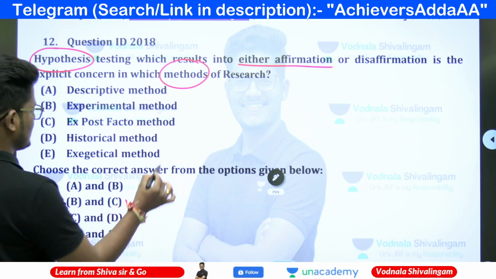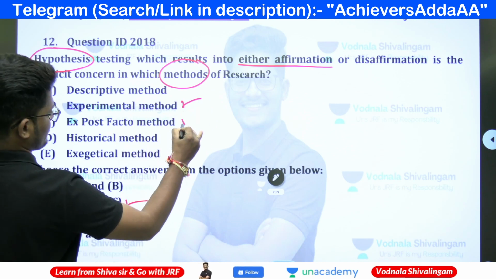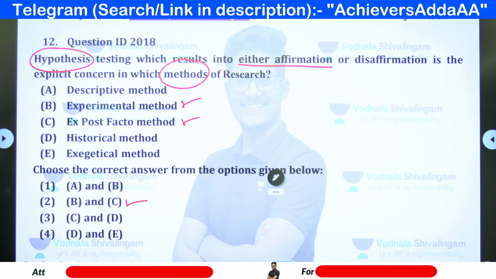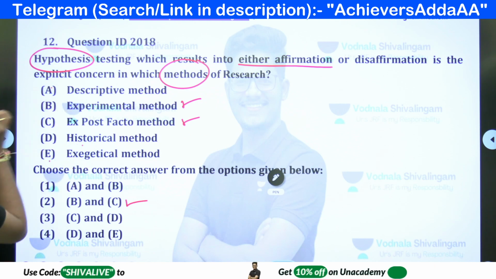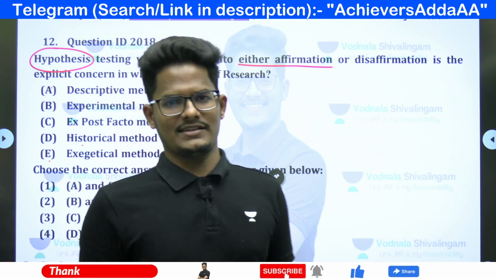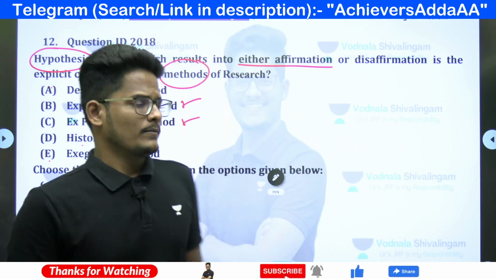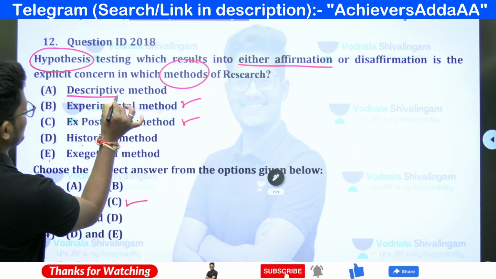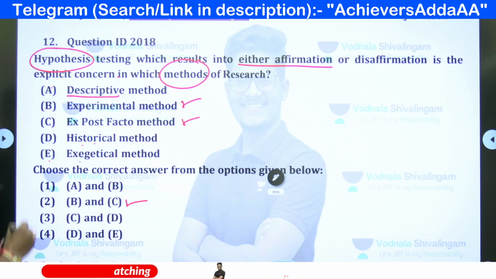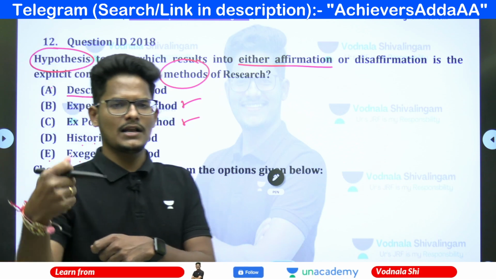That is B and C: experimental research and ex post facto research. Why is either affirmation or disaffirmation the explicit consent? Remember, in the other research, the historical, exegetical and descriptive research, we are not much concerned about acceptance or rejection. Why? Because these are descriptive, meaning current study, historical meaning past study, exegetical meaning narration of something already happened.